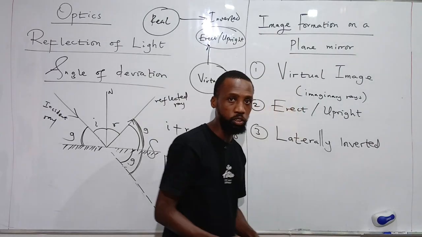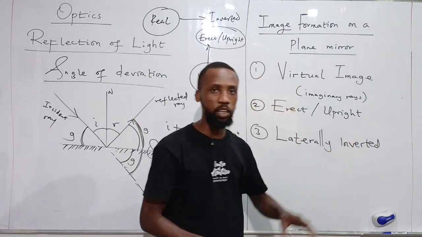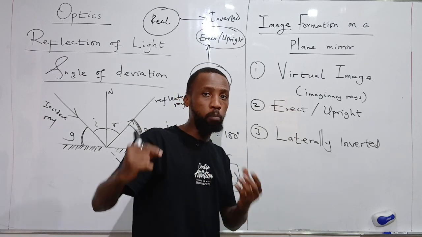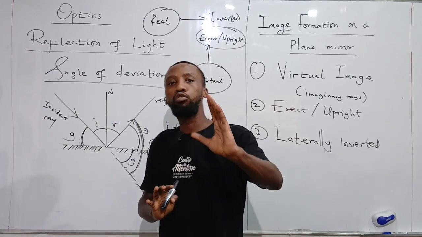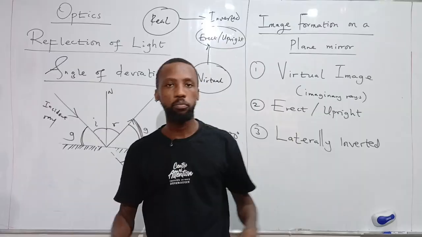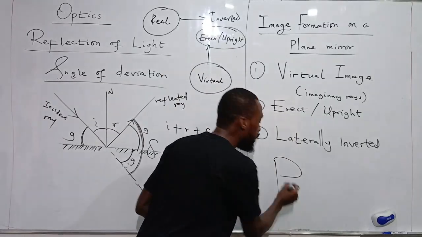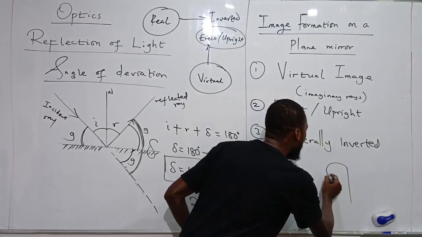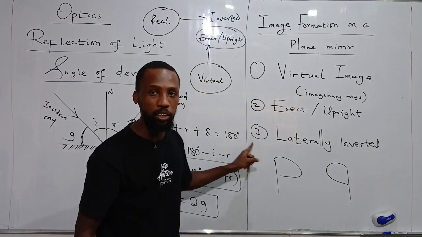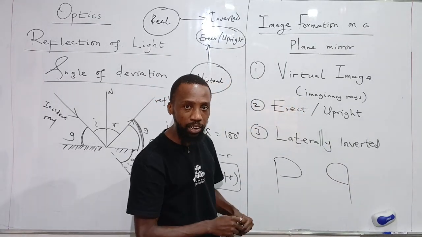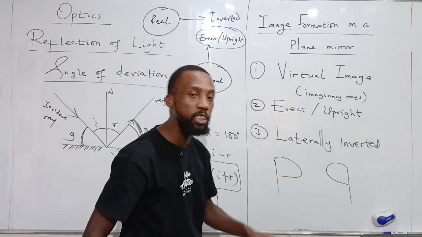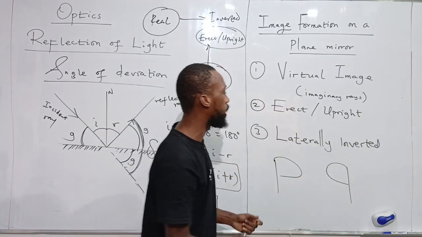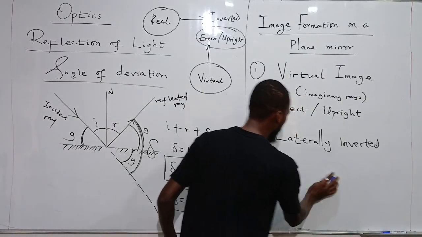It's not a full inversion. It is lateral inversion, which means the right hand side of the object will be turned to become the left hand side of the image. If I write a letter P on a piece of paper and show it to a mirror, the mirror will show me something like this. This is what we call lateral inversion. If I raise my right leg, then in the mirror I will see my left leg. That is what we call lateral inversion. So the image formed by a plane mirror is laterally inverted.